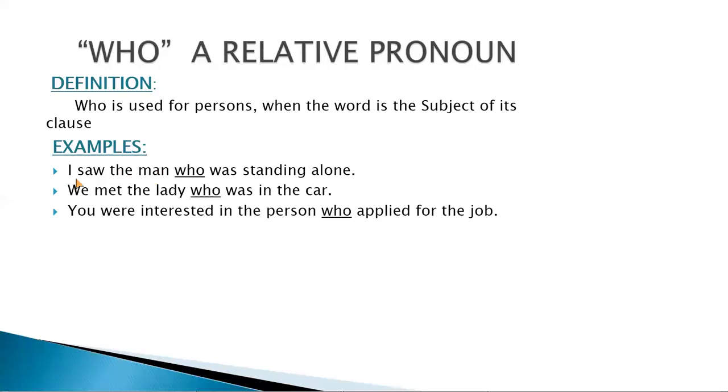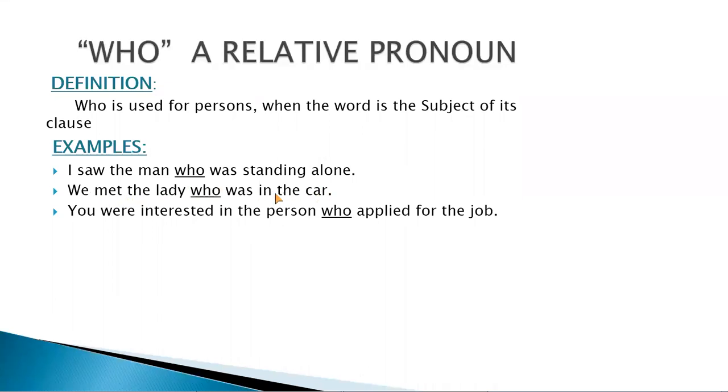I saw the man who was standing alone. Who is the subject of this whole clause. Here you can see that standing is a verb which is showing that it is a clause. The who is the relative pronoun which is showing the relation and telling us about the man who was standing alone. Next example is, we met the lady who was in the car.